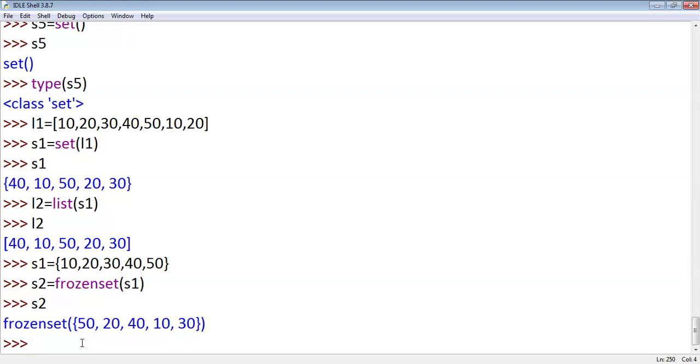Yes, sir. Then I'll discuss the remaining data types tomorrow. If you have any doubts so far regarding this class, I can explain it again. No, sir, it's clear. Then tomorrow I'll discuss the remaining data types, followed by one more topic, that is operators in Python. It is an important topic.